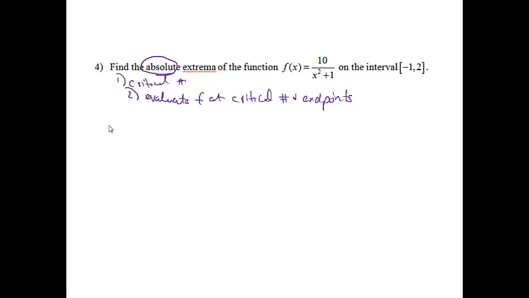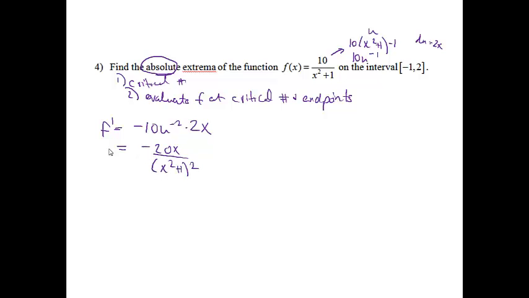Okay, so to find the critical number, I need to find the derivative first. I notice on this one, I'm going to rewrite this as 10 times x squared plus 1 to the negative 1, because there's a constant up top, I don't have to apply the quotient rule. And so from here, I'm going to do a u substitution. So this will be 10u to the negative 1, and then du is going to be 2x. Alrighty, so f prime will end up being negative 10 u to the negative 2 times the derivative of the u, which will be 2x. So if I rewrite this, I will get negative 20x over u squared, so x squared plus 1 squared.